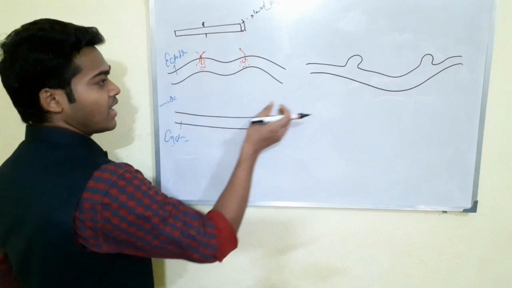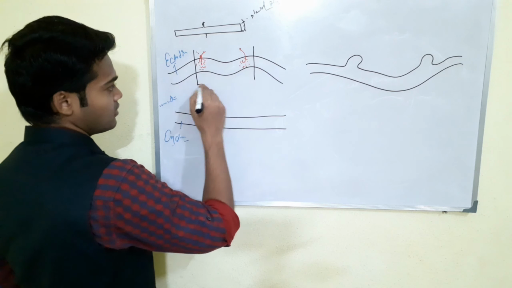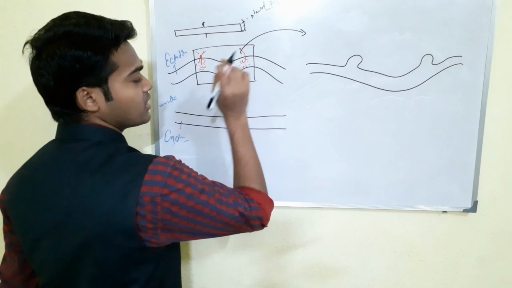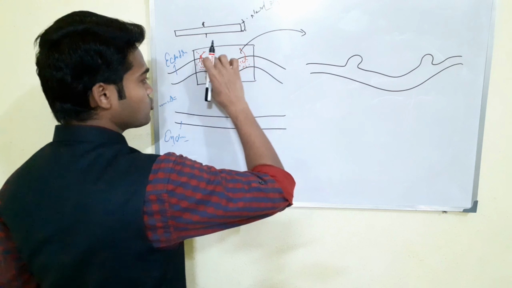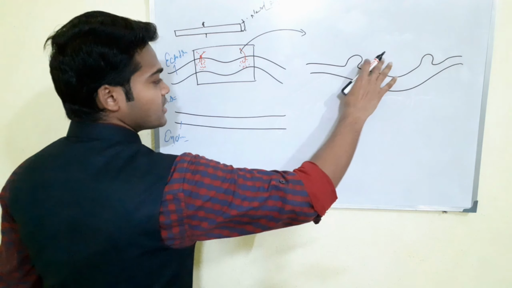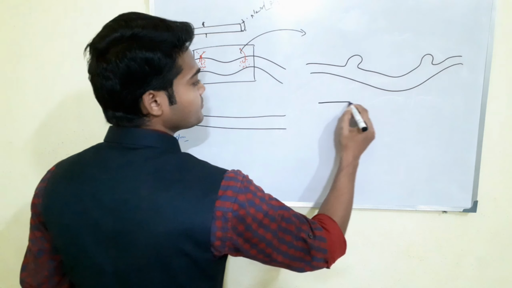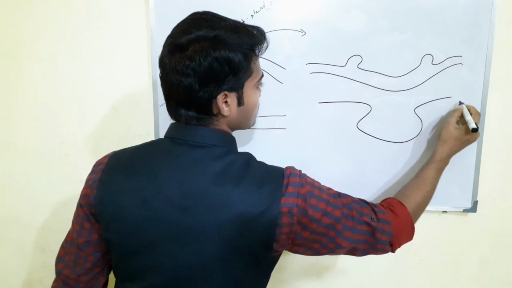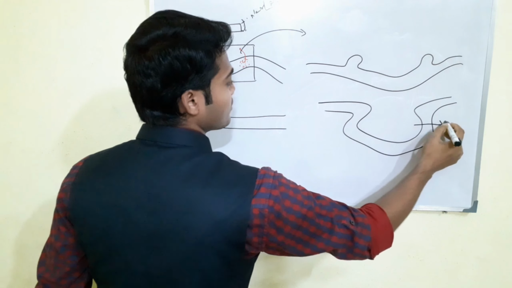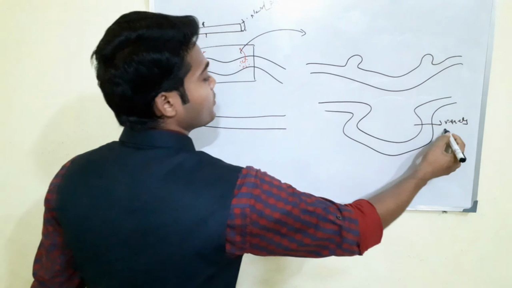I will not cover the whole part, I just zoom in on this part. This superficial ectodermal part gets thickened with respect to time, and this part is getting depressed. Then they form a vesicle, basically the optic vesicle.